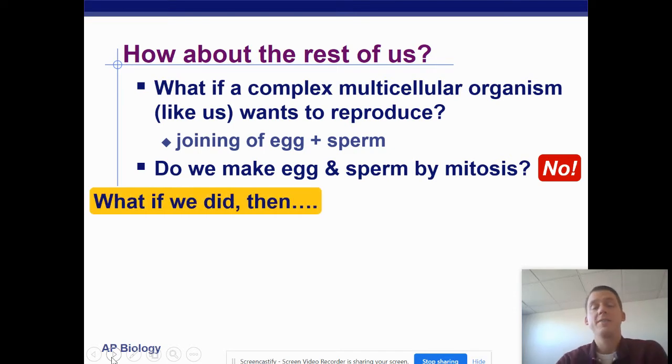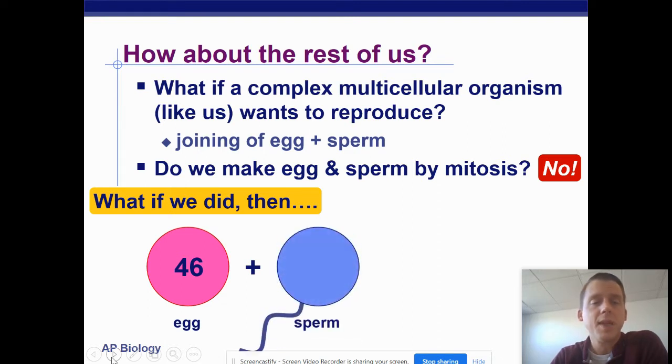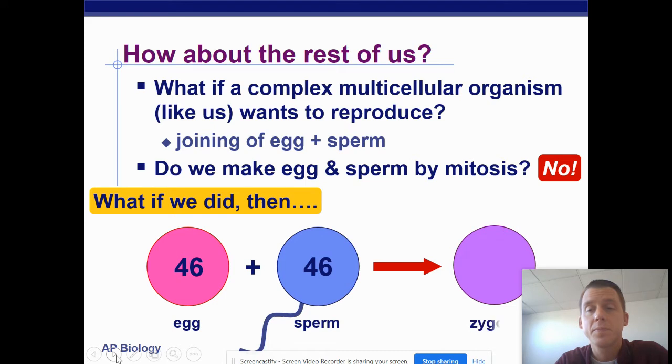All right, and why is the answer to that question no? Well, let's think about it. Here's an egg cell, and as we already know, human cells have 46 chromosomes. And here's a sperm cell, and human cells already have 46 chromosomes. So if we made egg cells and sperm cells through the process of mitosis, they would each have 46 chromosomes. And when a sperm cell fertilized an egg, we would end up with 92 chromosomes, and that's way too many. A zygote does not need all of those extra chromosomes, and they in fact may be harmful.